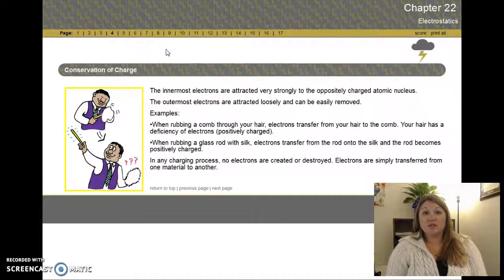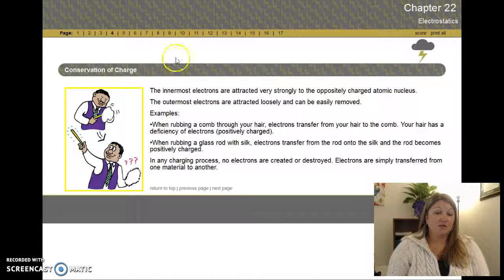Now, charge is special. It's conserved. You can't gain or lose any. You can just transfer it around. Now, how do we do this? What's actually being transferred? Well, that's the electrons of an atom. Now, some electrons transfer more easily than others.